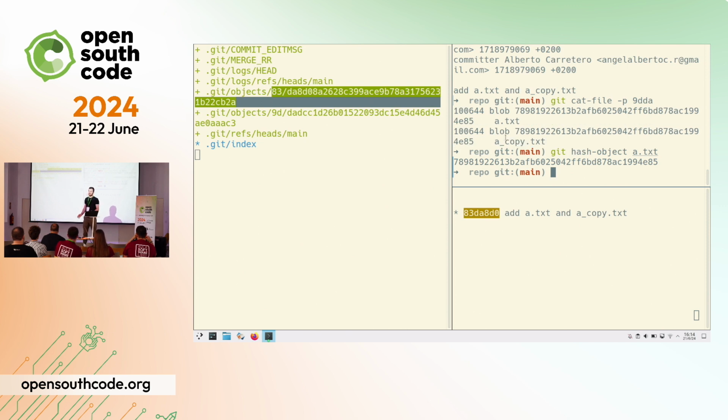And the cool thing is that if we had another directory, it doesn't have to store the whole path, because it can just store a reference to a tree, to another tree. And if you think about the format, then it's going to be exactly the same. It's going to have the mode, then instead of blob, it's going to say tree, and then it's going to have a hash. So it's pretty uniform.